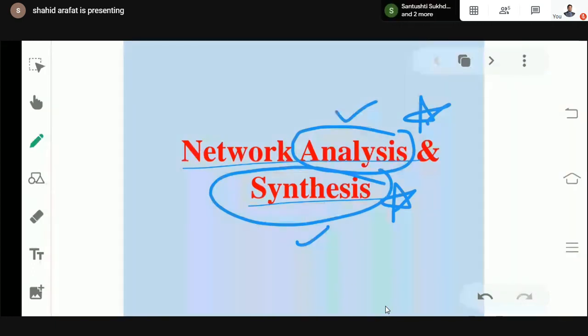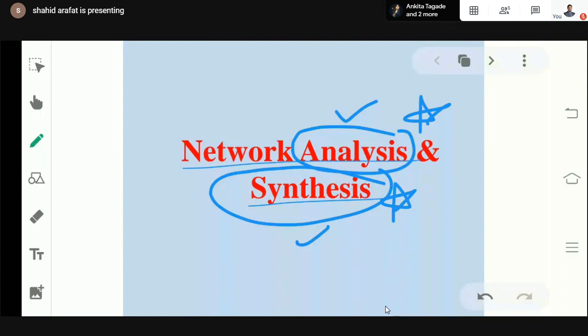Here response will be given, excitation will be given, we have a target we need to achieve, and the supply is also given to us. So by utilizing that particular source or excitation, you have to design the network to obtain the desired output, that is the desired response. Such a category of problem comes under synthesis problem.